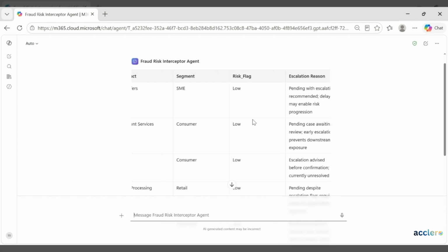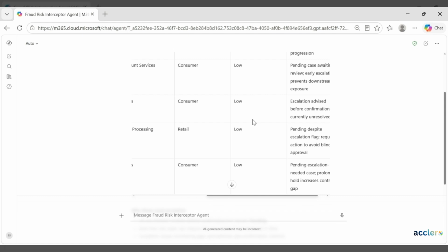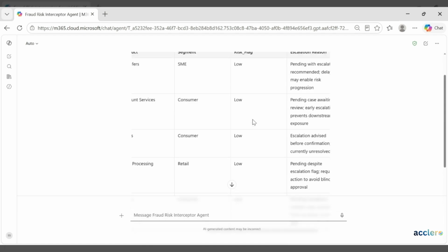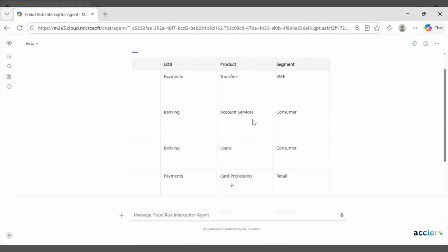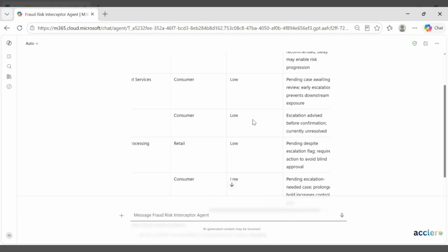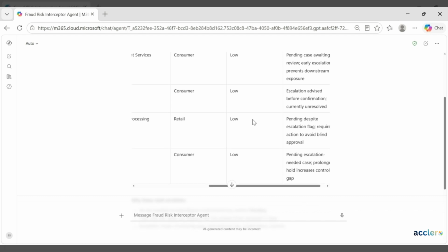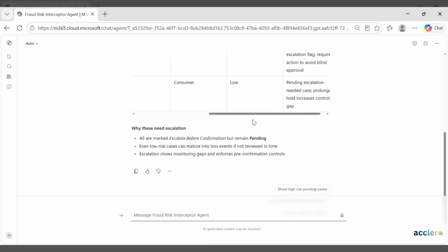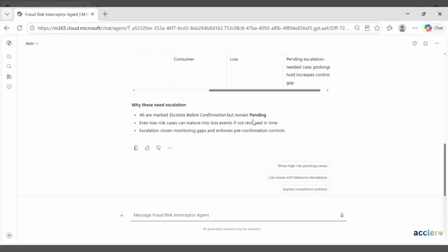Even though their risk level appears low, the agent escalates them proactively to reduce the exposure risk. So the agent not only identifies these cases but also explains why the escalation is required, to ensure proactive decision making instead of reactive response.